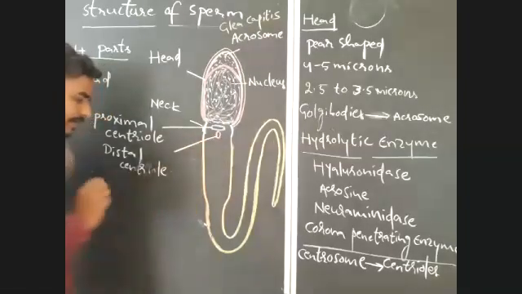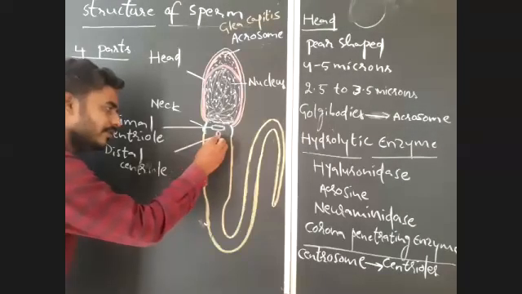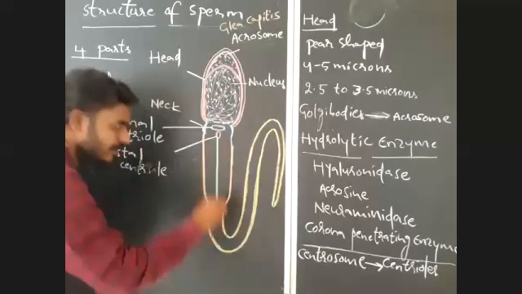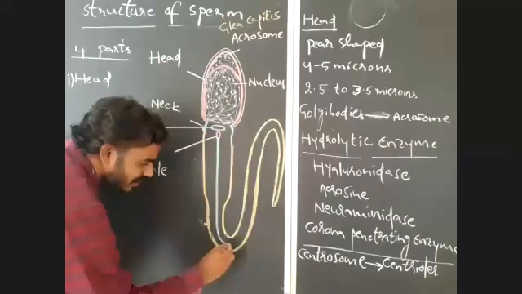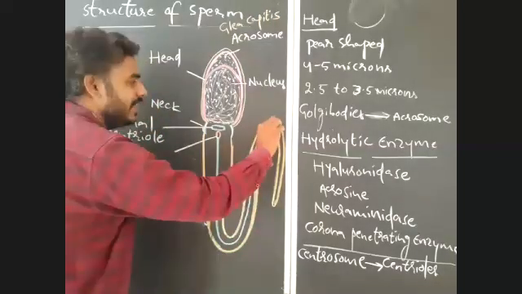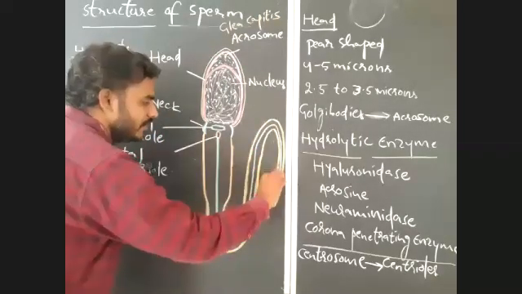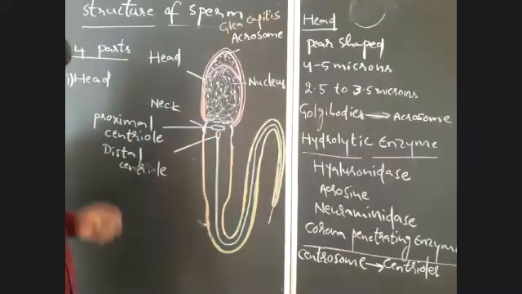From this proximal centriole, there is arising of the axial filament, which acts as a flagellum-like structure and plays an important role in the motility of sperm. With the help of this only, sperm can move. What is that? Axial filament.